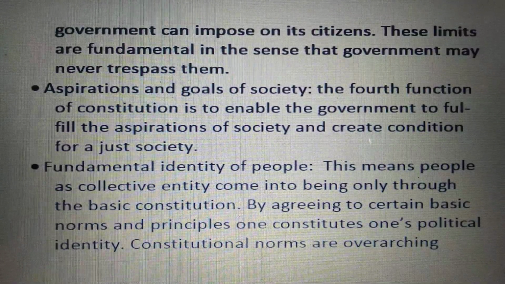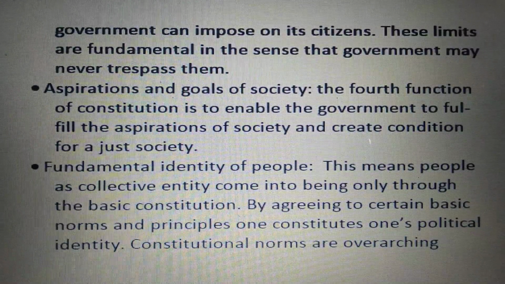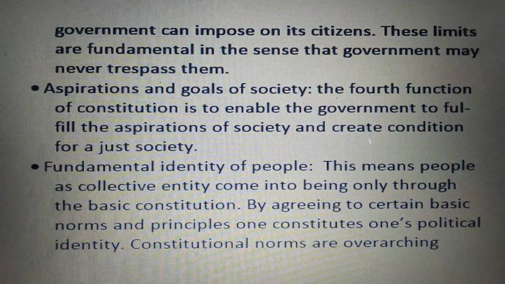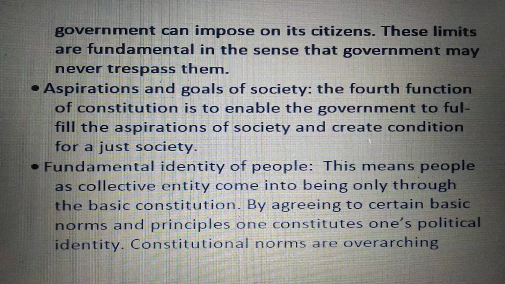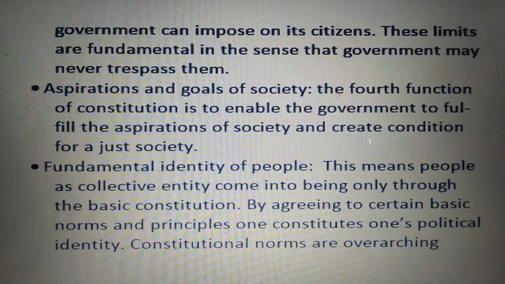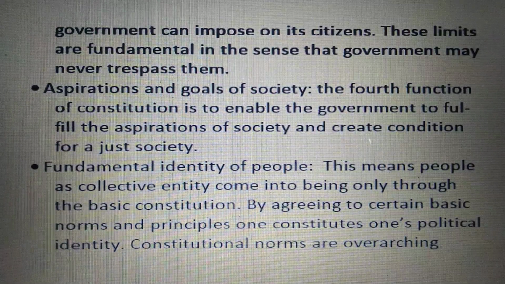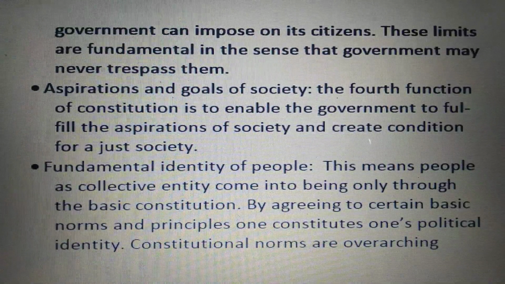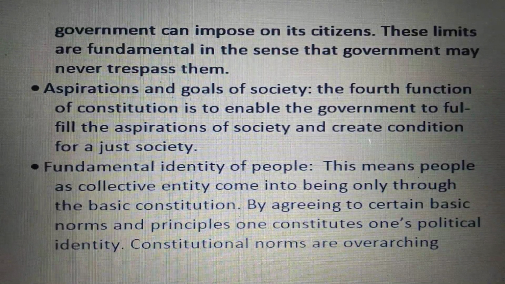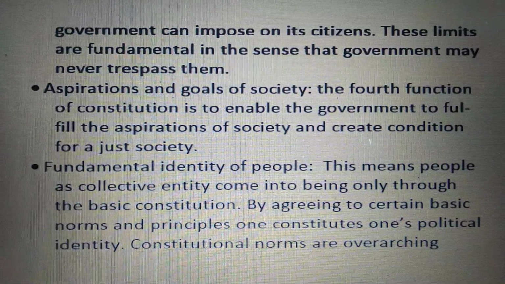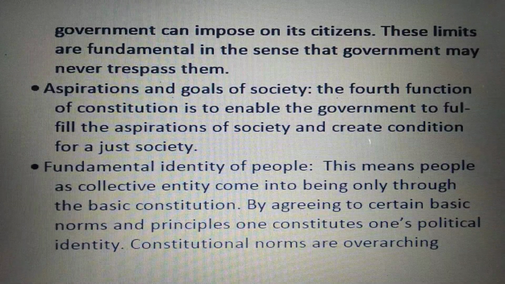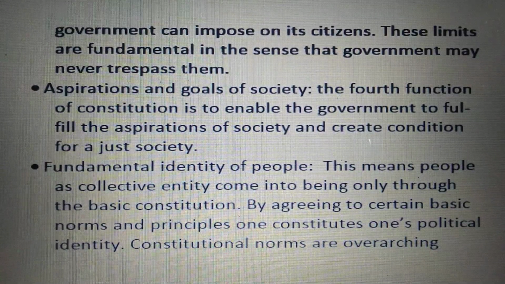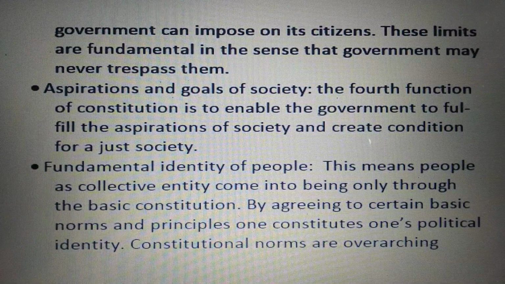Now the fifth important function is that it provides fundamental identity to the people of India. When we say fundamental identity, we mean it provides political and moral identity. When we as a people agreed to follow certain principles and rules which are enshrined in the constitution, we committed ourselves to the constitution of India. We created an entity called India, a national entity, and we as a people are part of it, and we have been given a political identity as citizens of India. So this has in a sense given us a political identity.